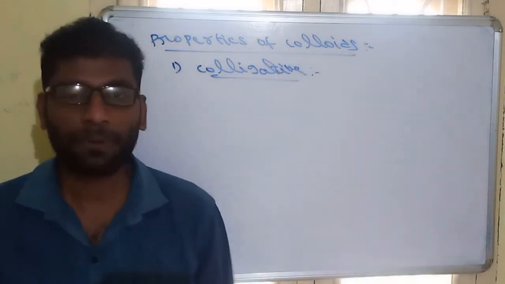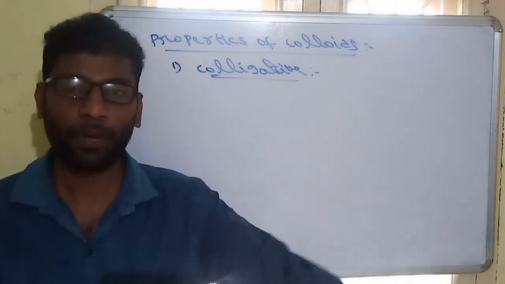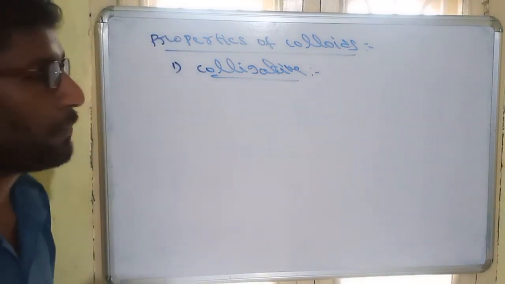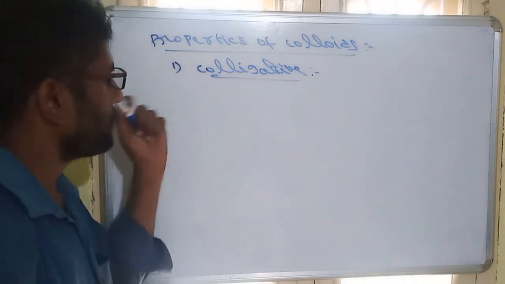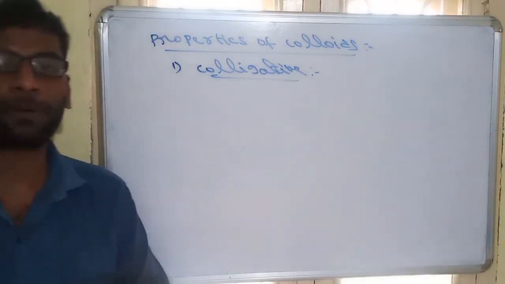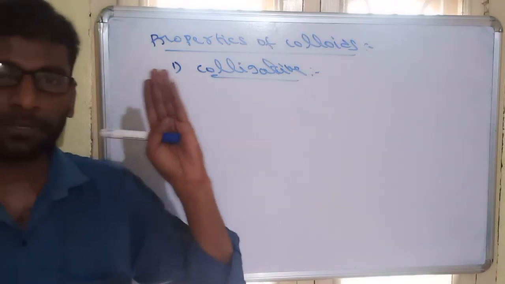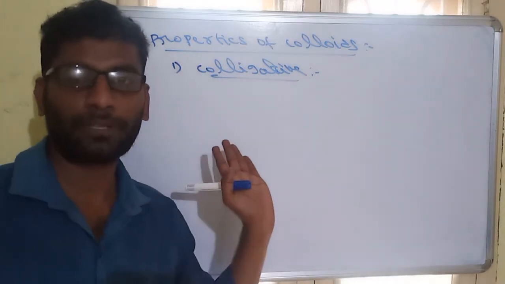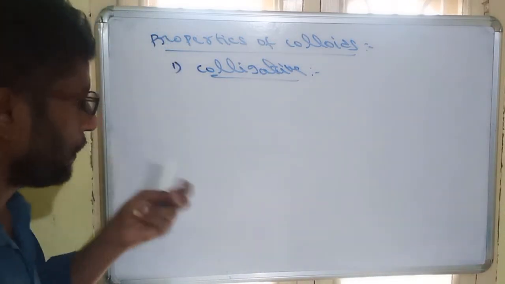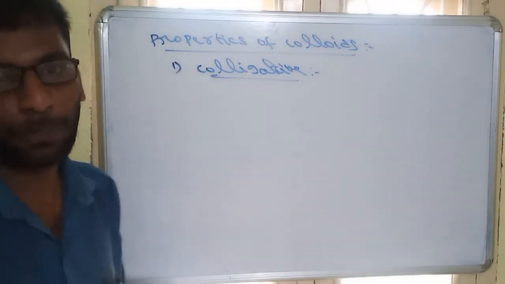There are four types of colligative properties: relative lowering of vapor pressure, elevation in boiling point, depression in freezing point, and osmotic pressure. Same like solutions, colloids also show colligative properties. Why? Because solution is also a mixture, colloid is also a mixture. Just that one is homogeneous, and this is heterogeneous. So colloids will show colligative properties.